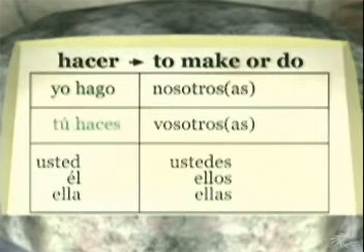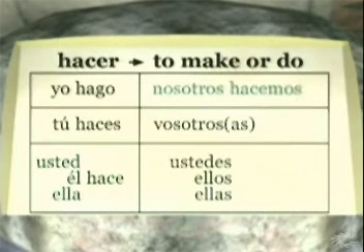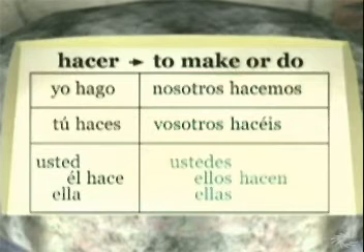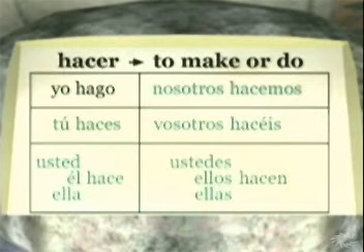Yo hago, tú haces, usted, él, ella hace. Nosotros hacemos, vosotros hacéis, ustedes, ellos, ellas hacen. See how hacer is only irregular in the yo form? Yo hago. Where the heck did that come from? But check out how the rest of hacer's conjugation is regular. Hacer. It's a yo verb.